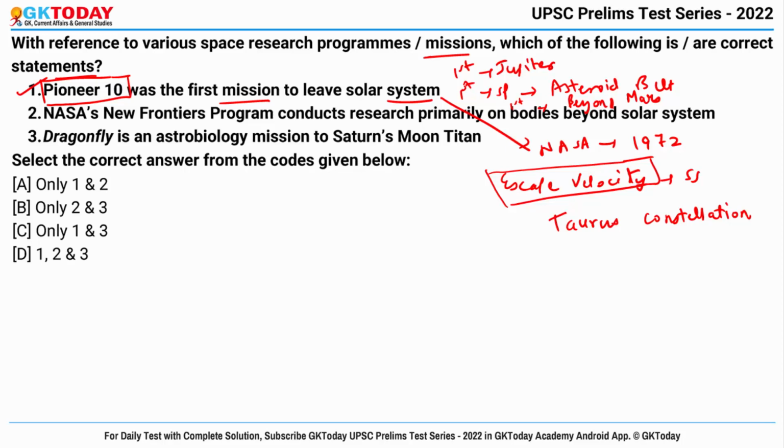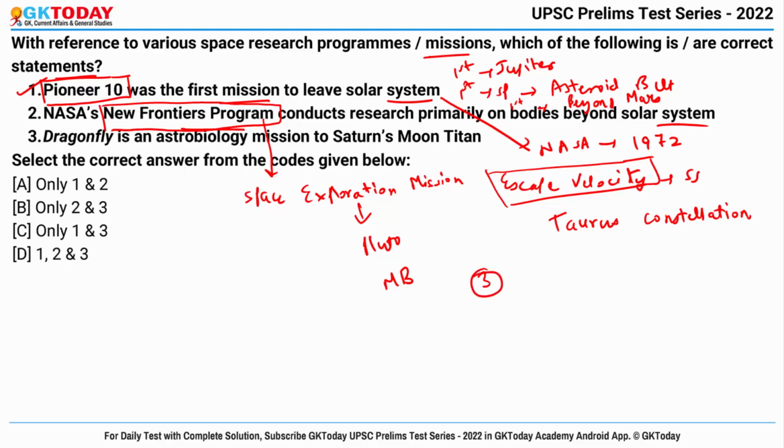Second statement says NASA's New Frontiers program conducts research primarily on bodies beyond the solar system. First of all, what is the New Frontiers program? It is a series of space exploration missions with the purpose of researching several solar system bodies, including the dwarf planet Pluto. This program is a series of medium budget space exploration missions for studying the solar system, and so far 3 missions have been launched and are in progress.